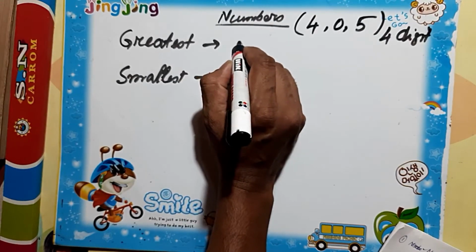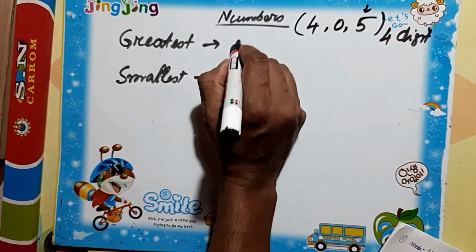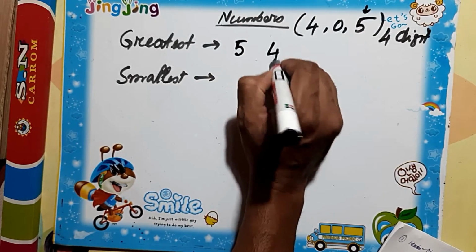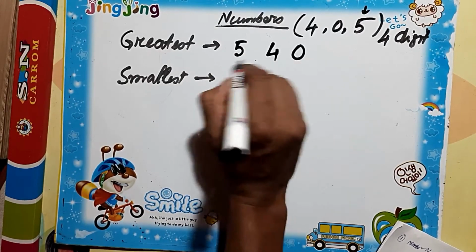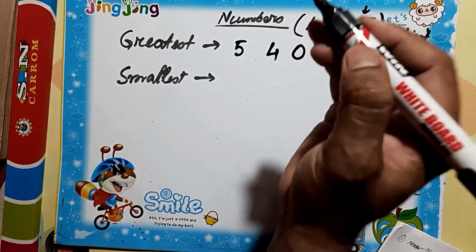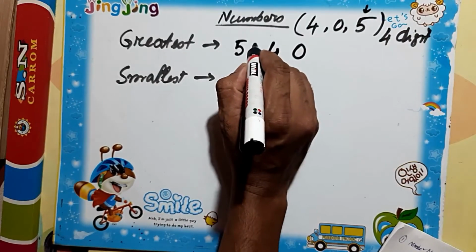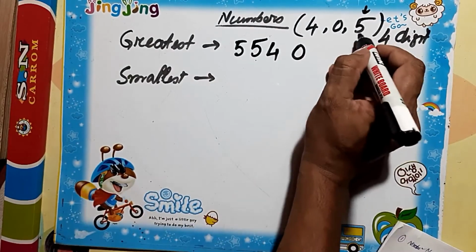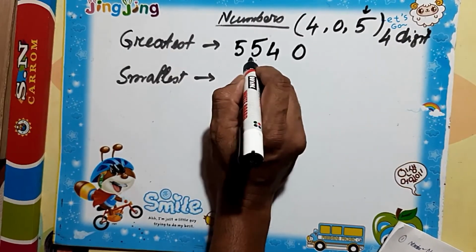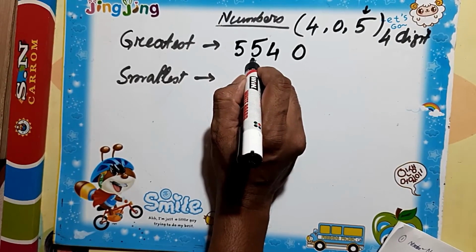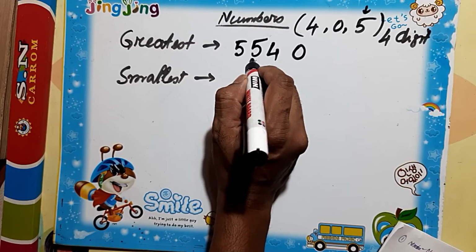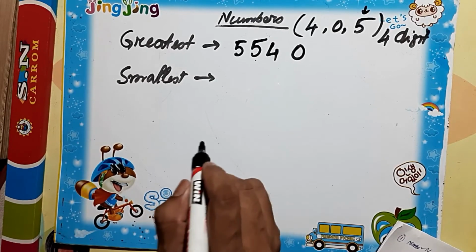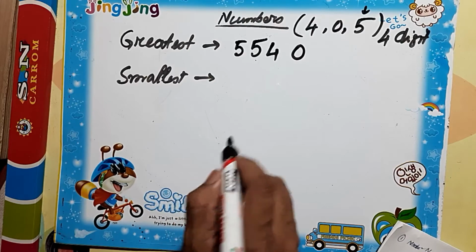So obviously the bigger number is 5. So we will put 5 over here. Then the smaller is the 4, then 0. So it's a 3-digit number, so we have to make it a 4-digit number. Then we have to put another 5 over here, because 5 is the bigger number. So from the first, leftmost position, we will put the bigger number over here. So it's 5540.